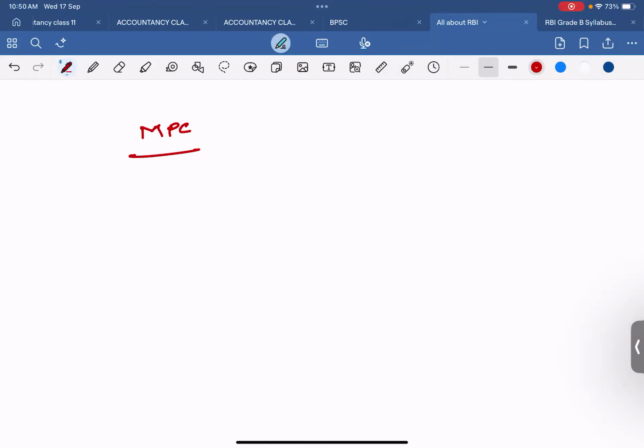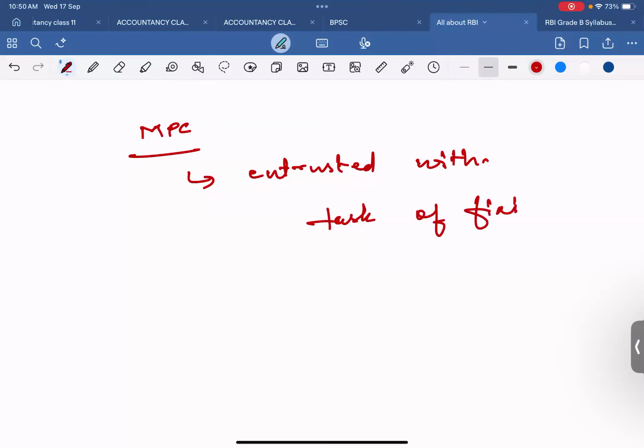Okay. So what does monetary policy mean? First of all, understand that the Monetary Policy Committee is a committee entrusted with the task of fixing the benchmark policy rate.